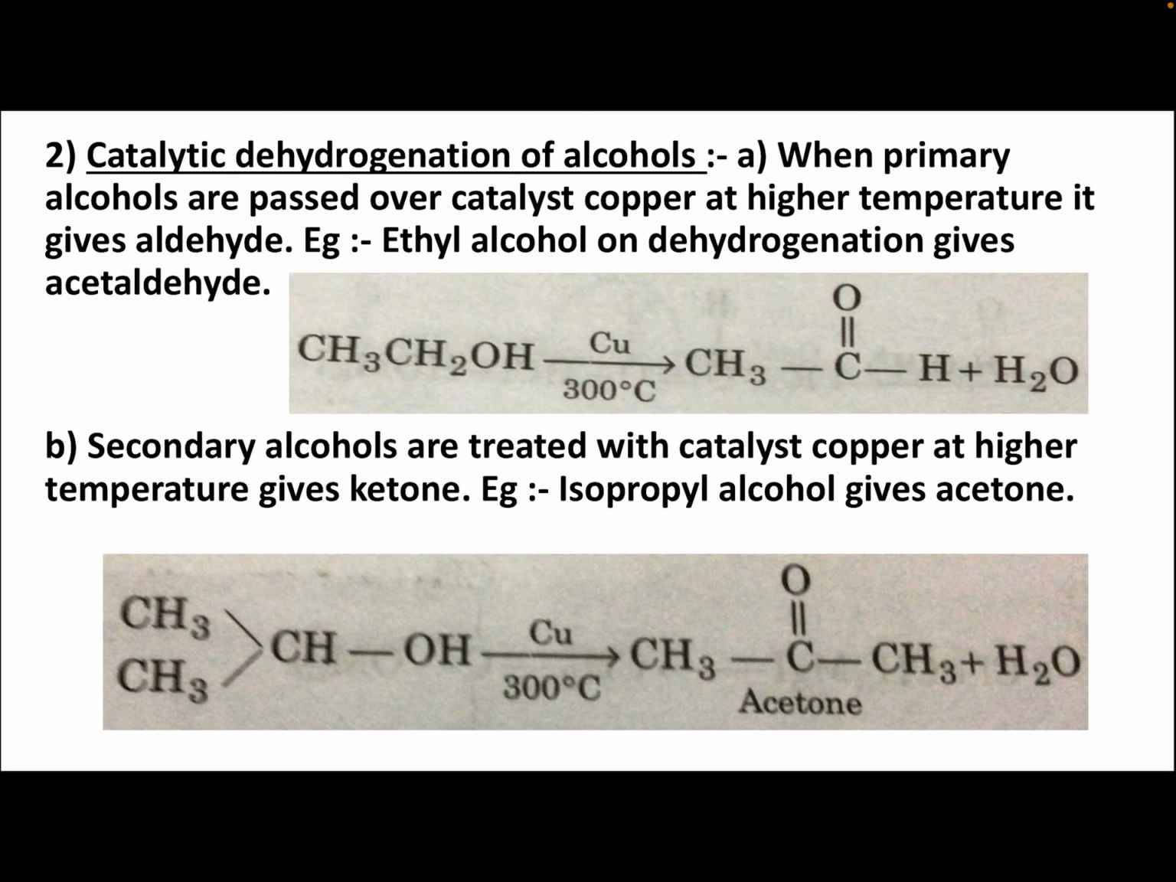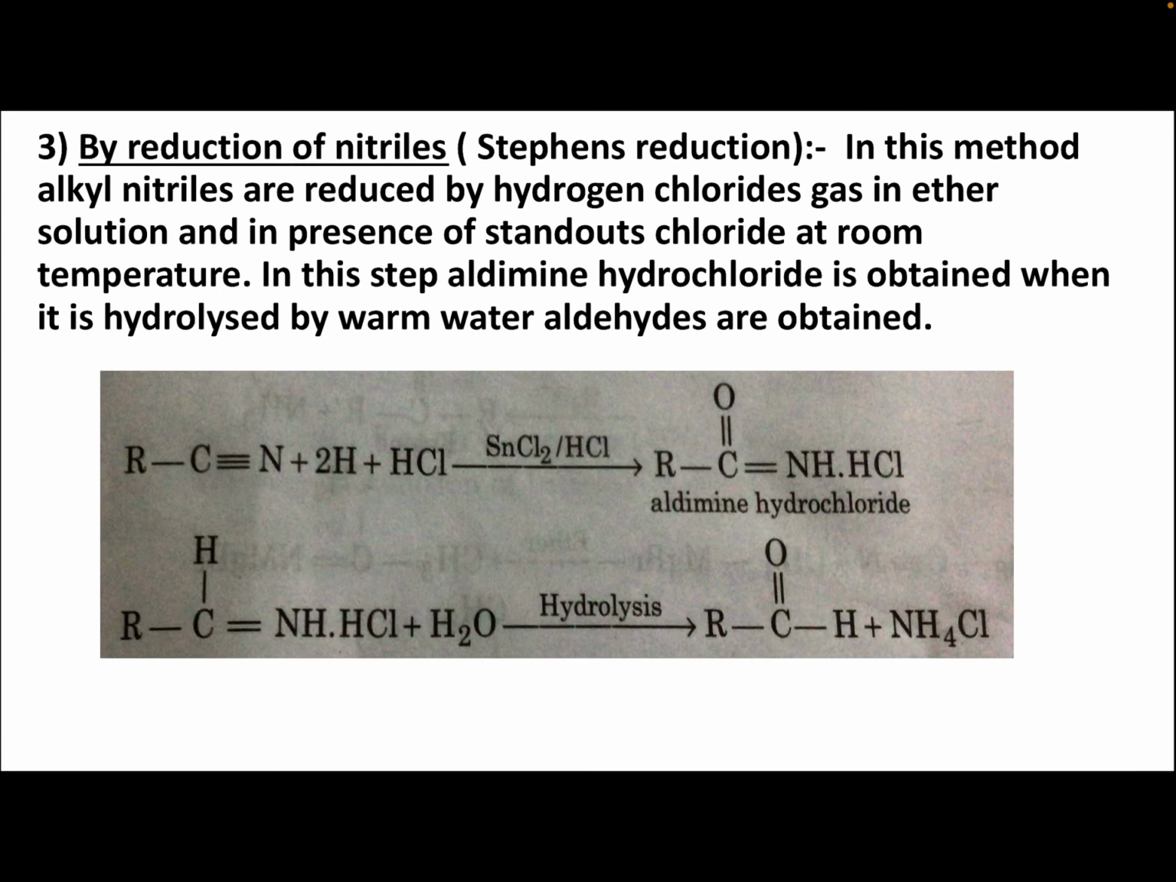Secondary alcohols treated with copper catalyst at higher temperature give ketone. Example, isopropyl alcohol gives acetone. CH3CH(OH)CH3 on copper will give CH3 C double bond O CH3, acetone, plus H2. So when this secondary alcohol is passed over copper catalyst at higher temperature, that is 300 degrees centigrade, we get acetone. So primary alcohol gives aldehyde and secondary alcohol gives ketone, that is acetone.